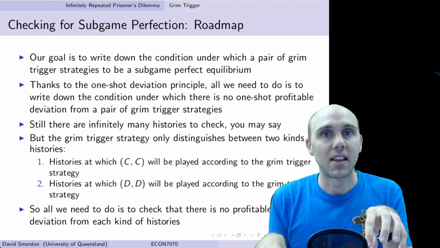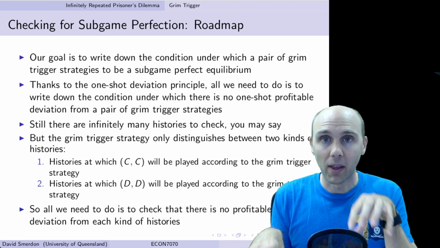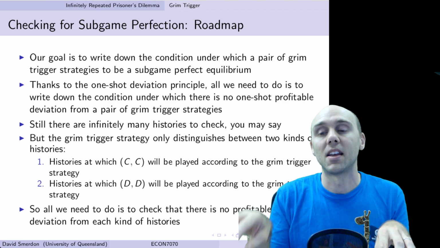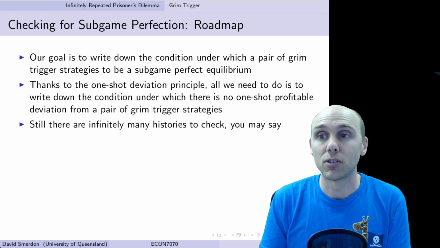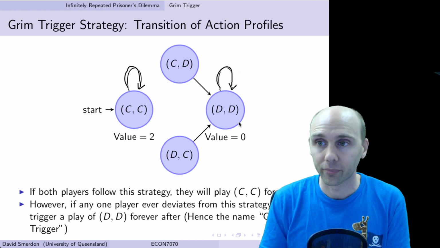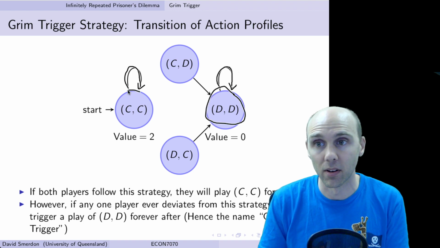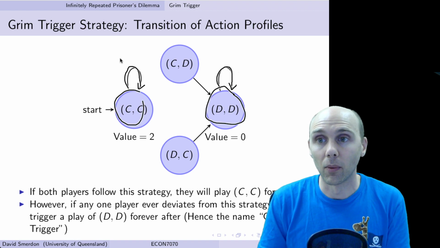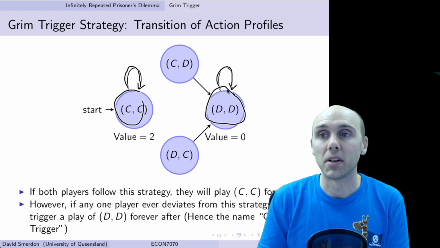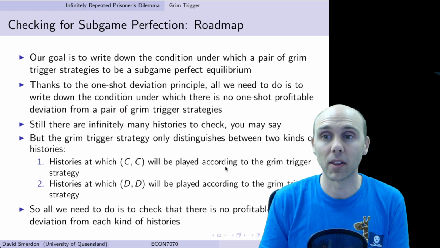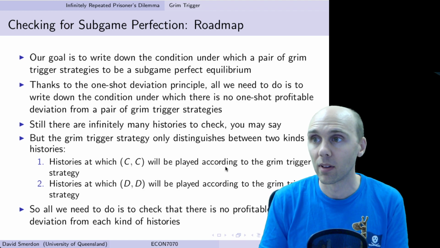The box that says at this time period play CC, and the box that says at this time period play DD, because those are the two possible outcomes that can come from the transition period. So CC has an arrow going into itself. DD has arrows coming into it from three different points, DD, CD, and DC. So those are the boxes that we categorize.